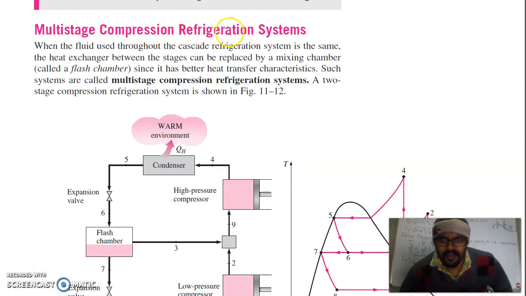Multi-stage refrigeration system. When the fluid used throughout the cascade refrigeration system is the same, the heat exchanger between the stages can be replaced by a mixing chamber called a flash chamber. Since it has better heat transfer characteristics, such systems are called multi-stage compression refrigeration systems. A two-stage compression refrigeration system is shown in the figure.